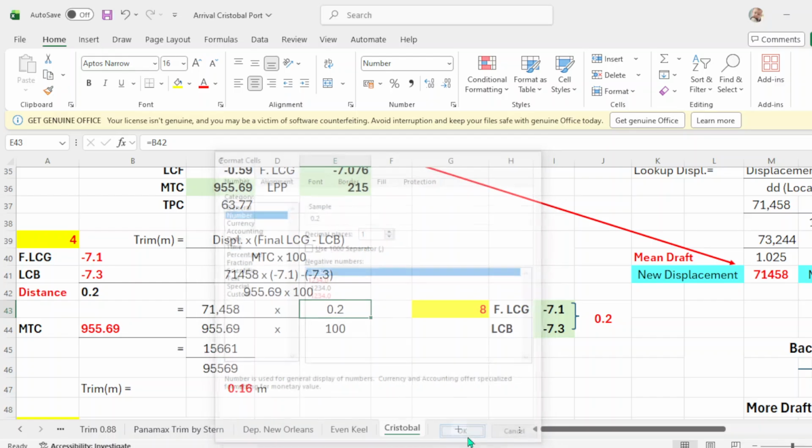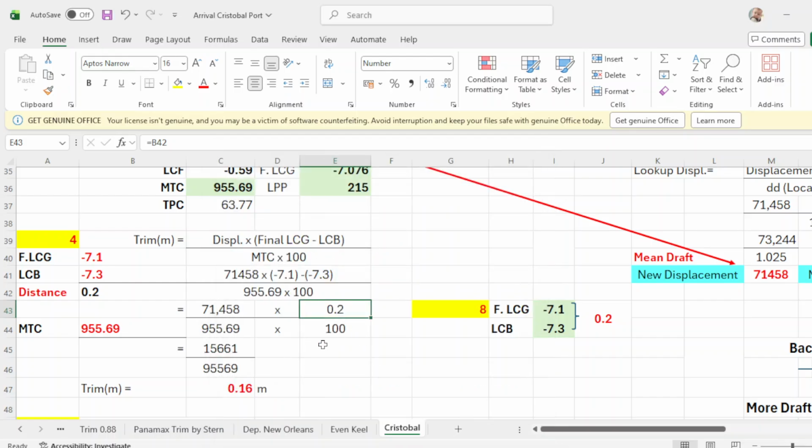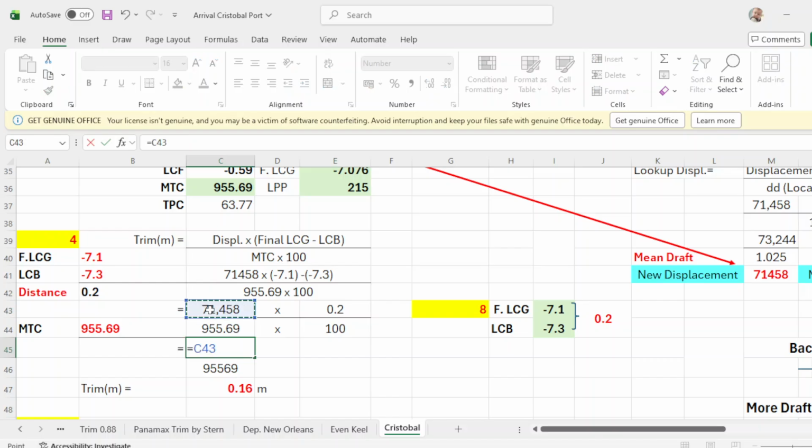Okay, 0.2. So multiply this one, that will be 15661. Okay, we will multiply it. Click the displacement times 0.2. That will be 15661. You press here.